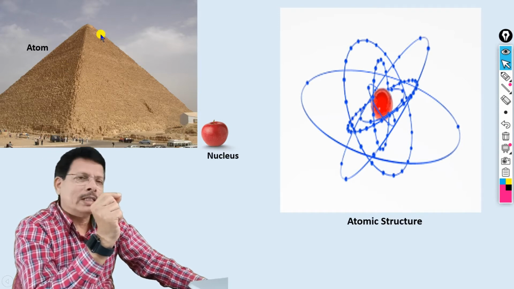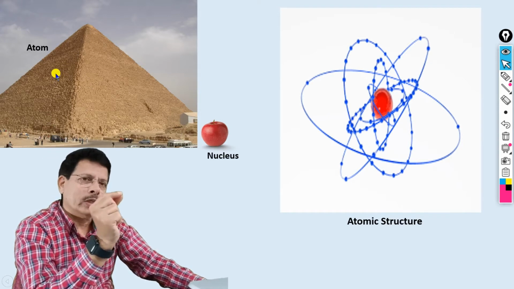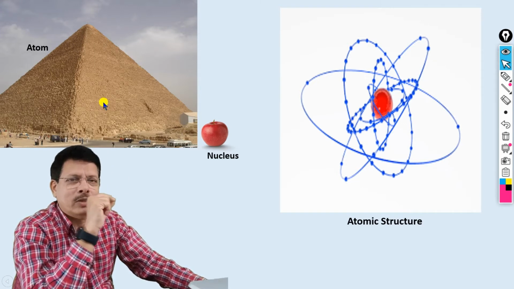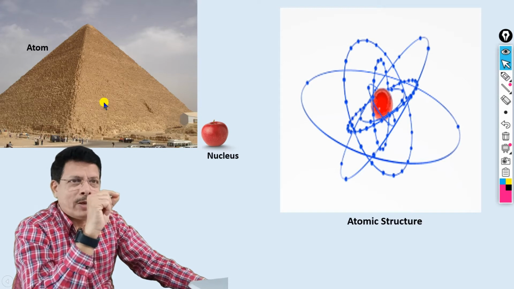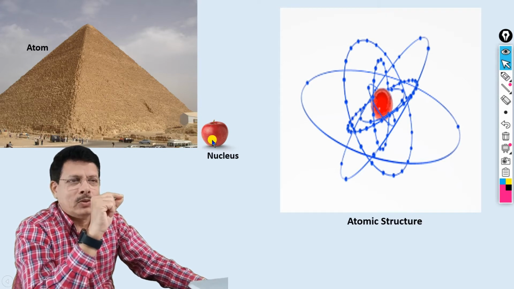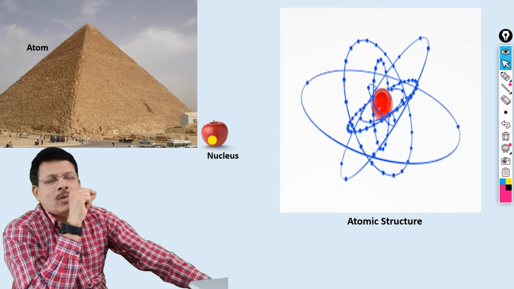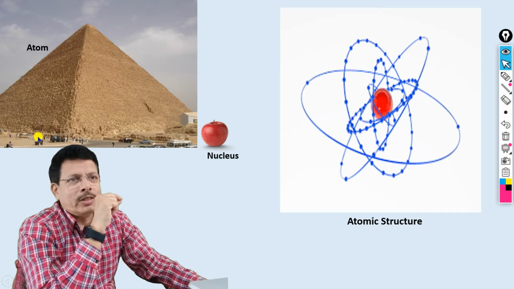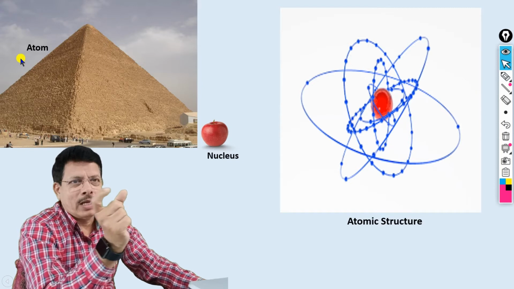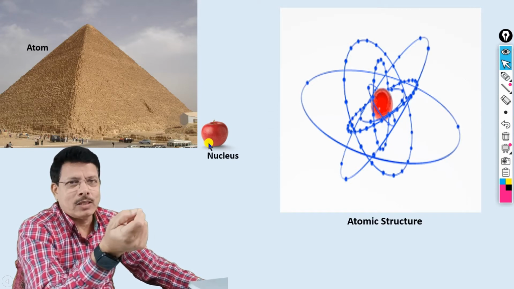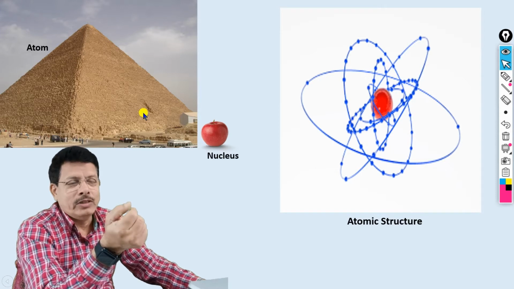Just for example, I have shown here two images. This is the very famous image of the Egyptian pyramid, and this is the fruit everyone likes, the apple. If you consider the size of this pyramid as the size of the atom, the nucleus has the size of just an apple, and see the difference.